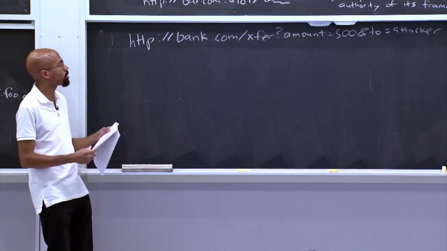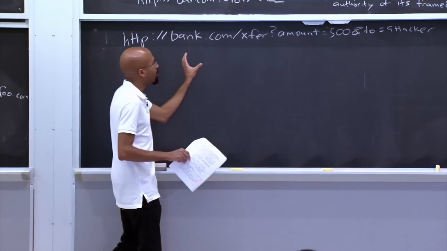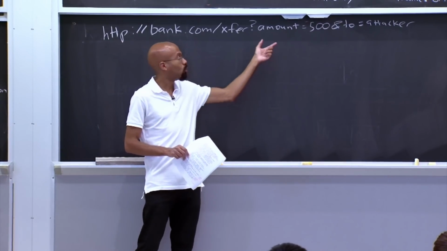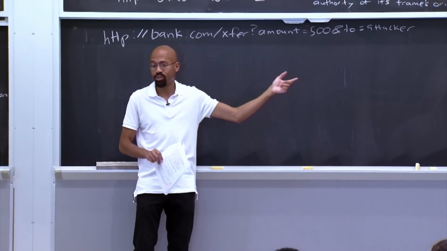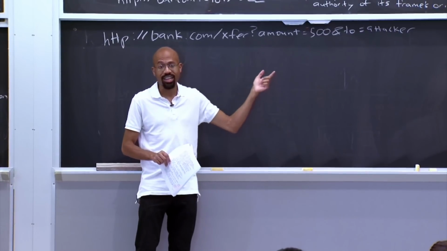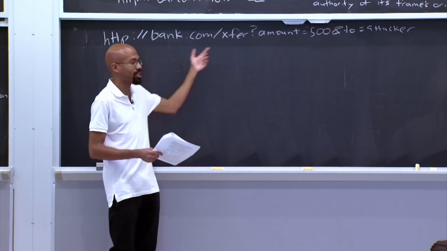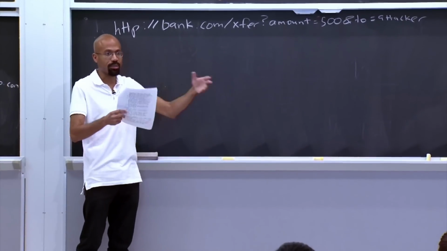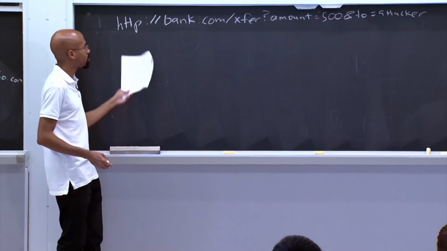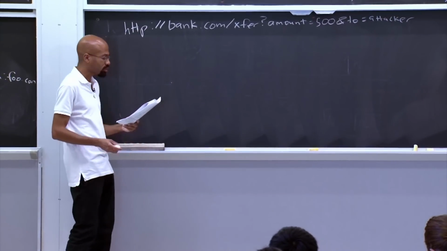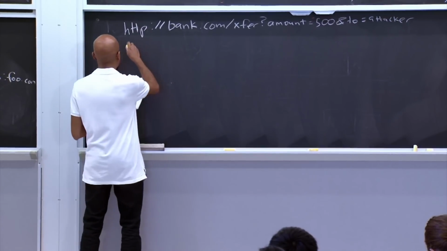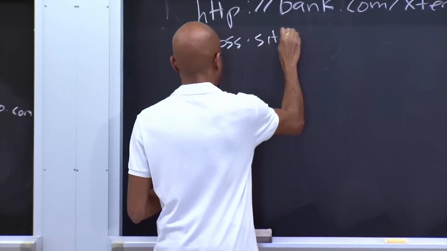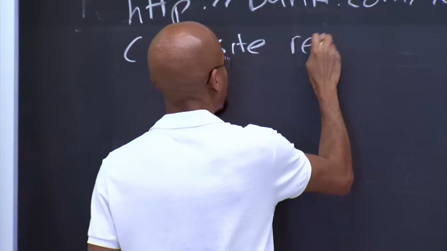The reason this attack works is because the attacker can figure out deterministically what this command should look like. There's no randomness in this command here. So the attacker can try this on his or her own bank account, figure out this protocol, and then force the user's browser to execute this on the attacker's behalf. So this is what's called a cross-site request forgery.